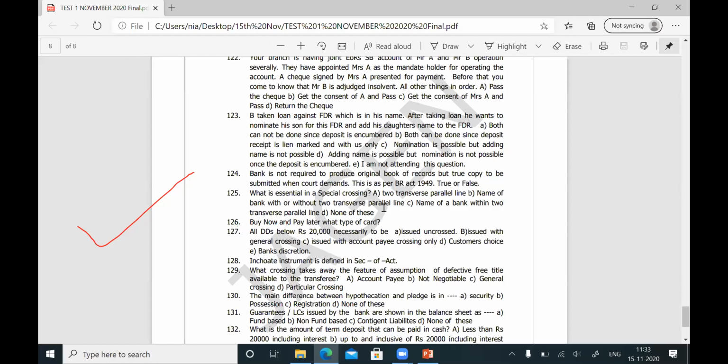Similarly, in the case of an account payee crossing, the words account payee should appear with or without two transverse parallel lines. Now you see the question. Question number 125: What is essential in a special crossing? Two transverse parallel lines? No. Name of the bank with or without two transverse parallel lines? That is correct. Name of a bank within two transverse parallel lines? No, it is not necessary. So the answer for question number 125 is B, name of the bank with or without two transverse parallel lines.